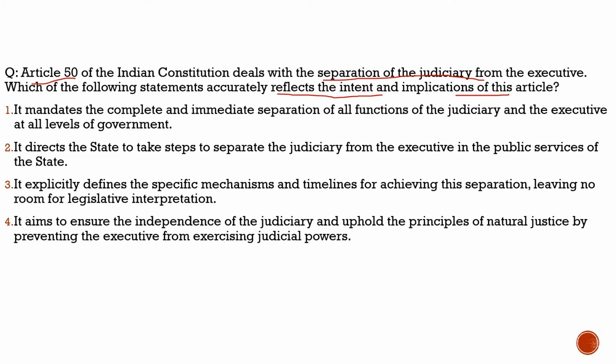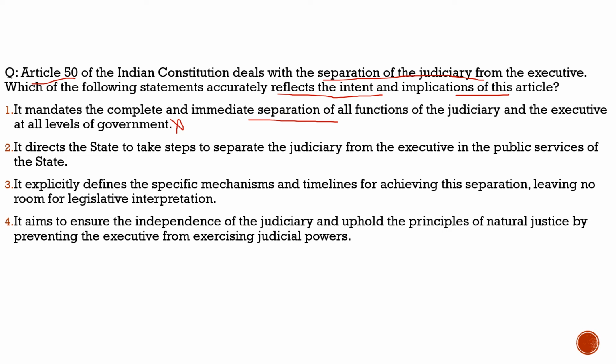First statement, it says it mandates the complete and immediate separation of all functions of the judiciary and the executive at all levels of the government. Totally incorrect. It is a very extreme statement. Why do we bring these statements here? To make you understand that sometimes when you look at the question, you may feel the statement is correct, but often it is the habit of the UPSC.